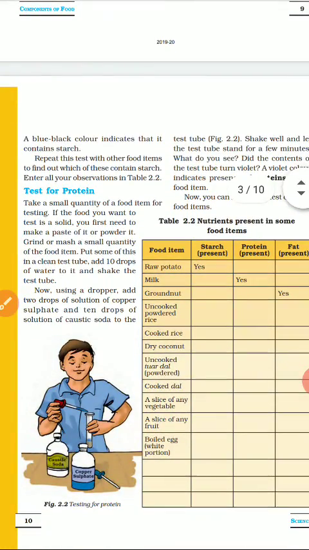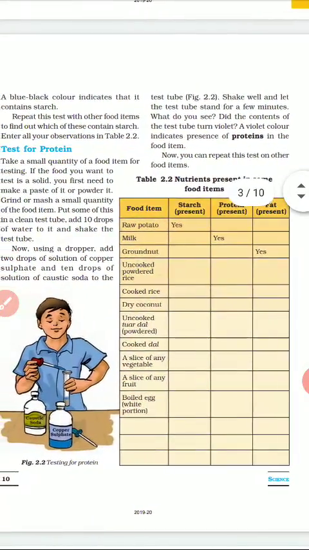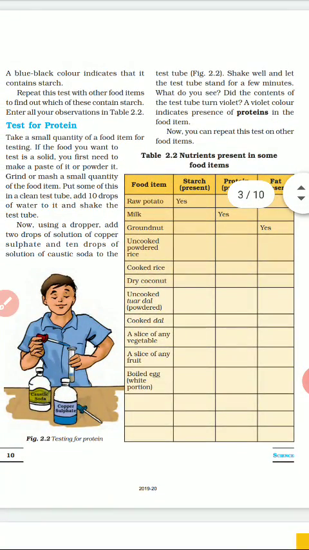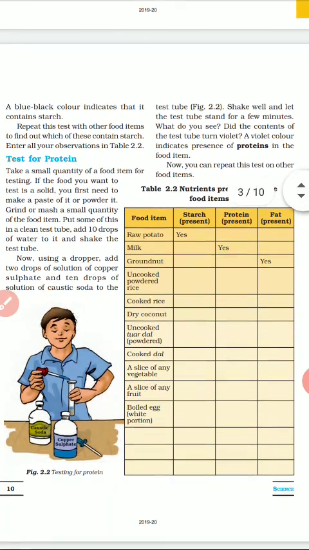And this is on table 2.2. Here you can test the nutrients present in some food items in your school laboratory: raw potato, milk, groundnut, uncooked powdered rice, cooked rice, dry coconut, uncooked tur dal in powdered form, cooked dal, a slice of vegetable, a slice of fruit, boiled eggs. Whatever you want to test, you can test. Up till now I have explained starch and protein, so only that much you will understand.